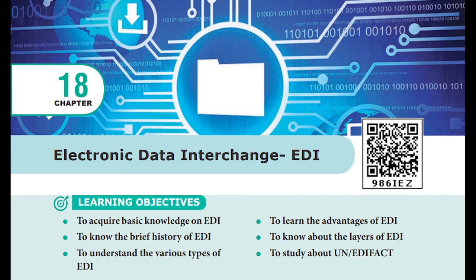And then you'll be seeing the structure of these standards also. Standard means it will have specific segments, right? From lowest till highest level, this UN EDIFACT message structure they have given you in your book. That means from lowest, if you see, first the simple data elements will be there. That means a piece of single data will be there. It will be grouped into related simple elements. That is a composite element.